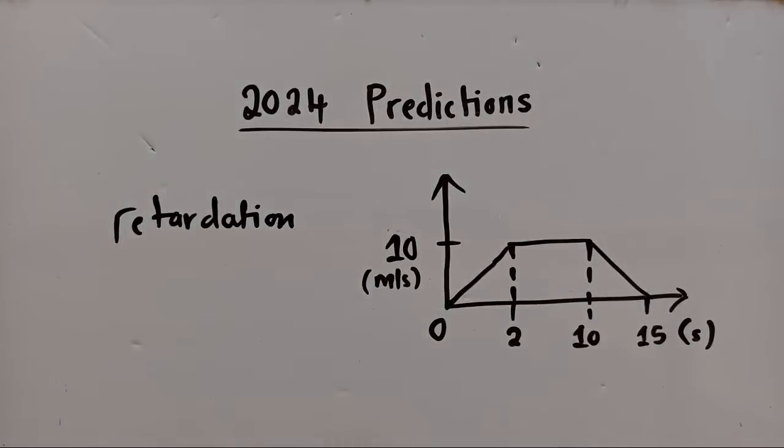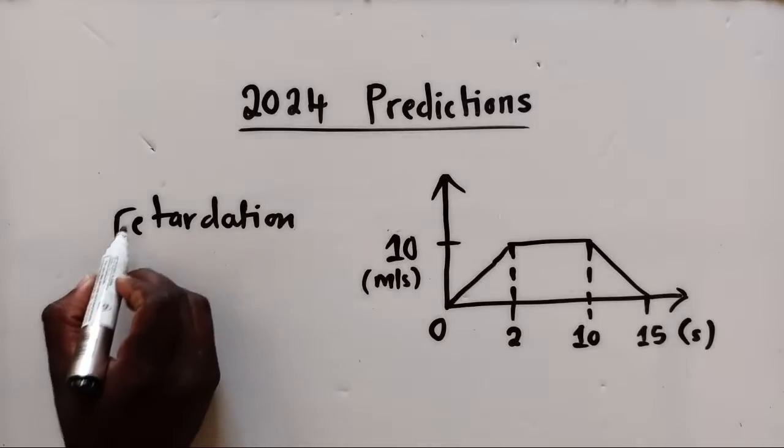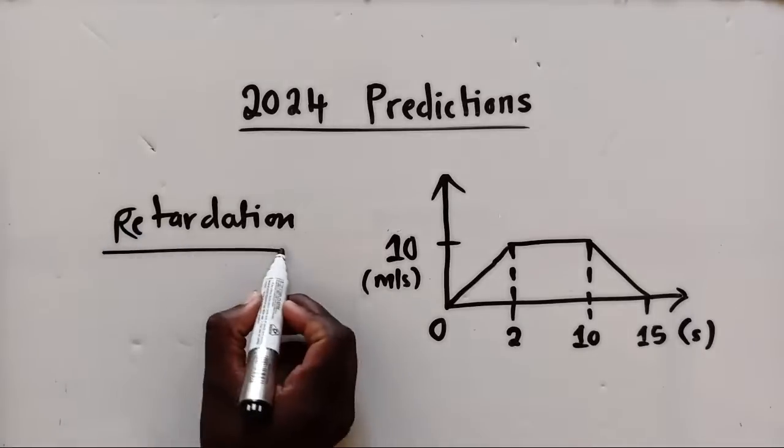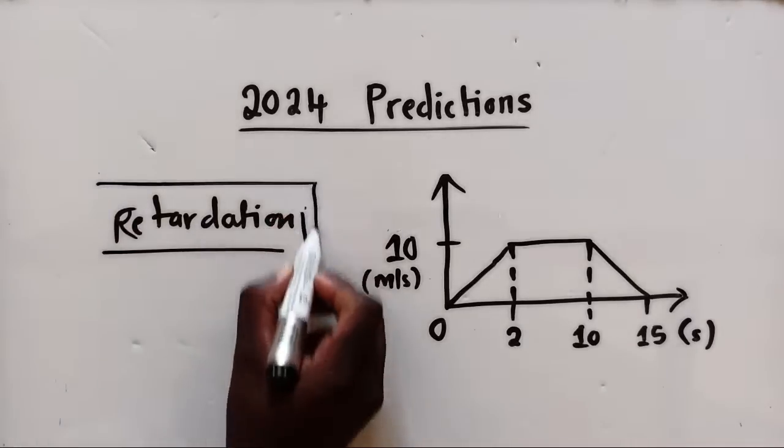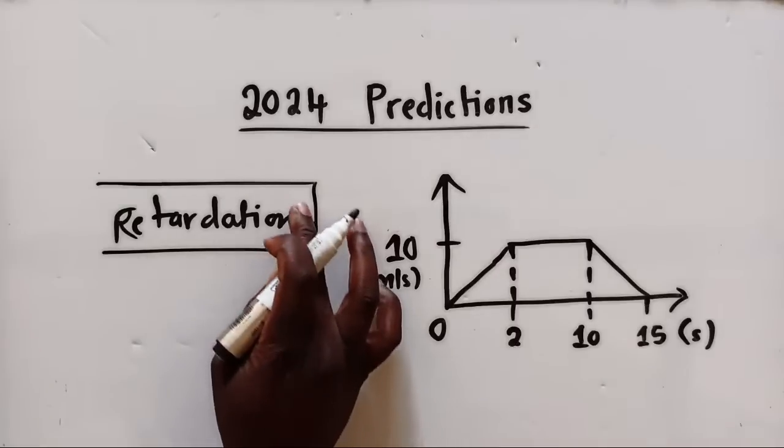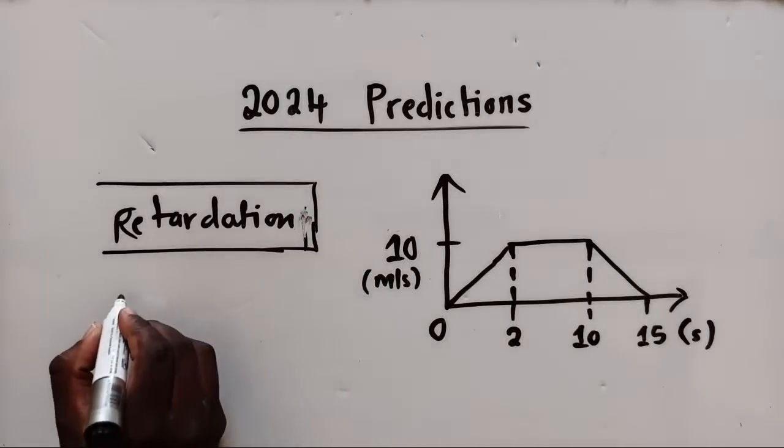So try to find the retardation. What are you getting? Let me see the answer that you're getting in the comment section below. Calculate retardation. Oh, this is mathematics actually. I know some people are saying we're just predicting for mathematics. So to find retardation, the moment you see retardation, this is the opposite of acceleration. So the opposite of acceleration is called retardation.